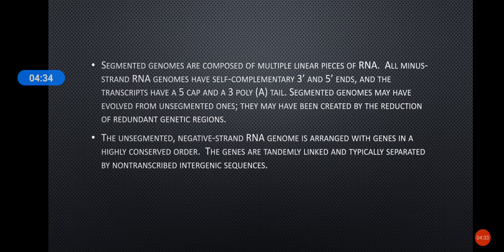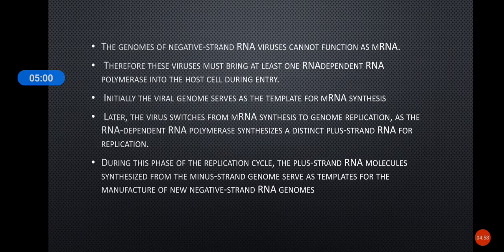These segmented genomes are said to have evolved from the unsegmented ones, and the unsegmented genomes of the negative strand RNA are arranged in a very highly conserved order. The genes will be tandemly linked, and they are separated by non-transcribed intergenic sequences.